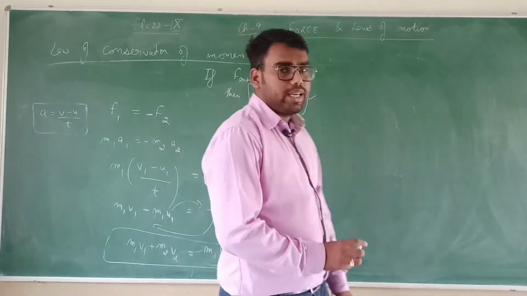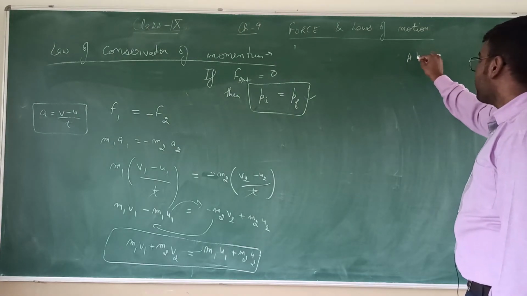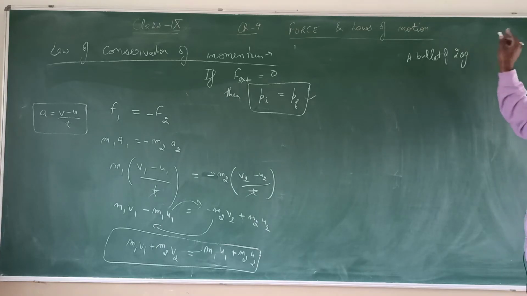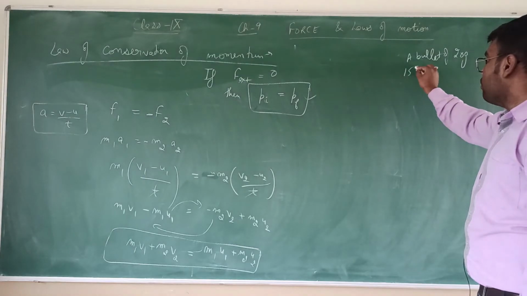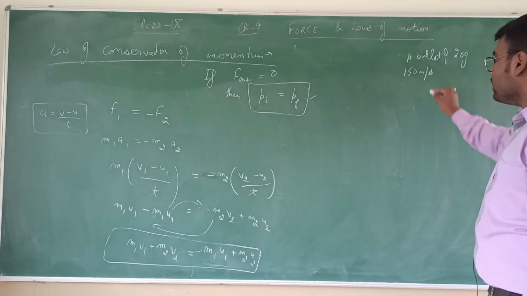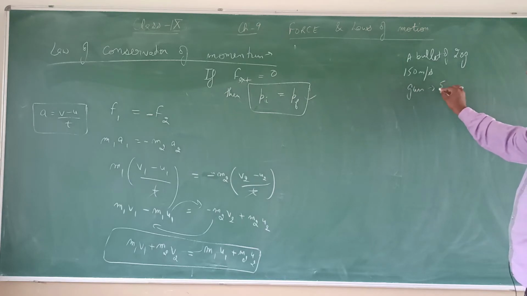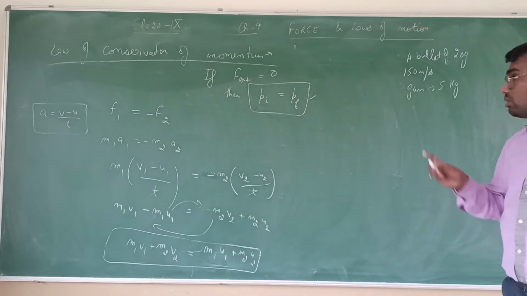Okay, let us take an example. Say a bullet of 20 gram is fired from a gun with a speed of 150 meter per second, and the gun is of 5 kilogram. By what velocity will the gun recoil?